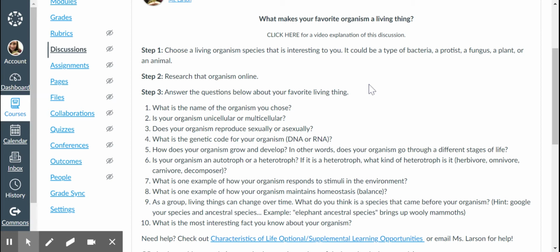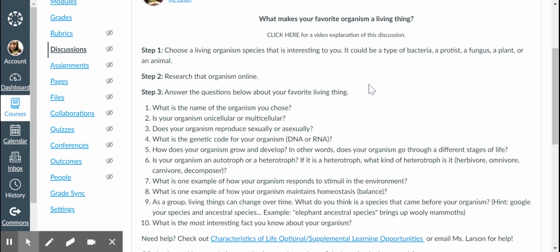Question 6, is your organism an autotroph or a heterotroph? If it is a heterotroph, what kind of heterotroph is it? Is it an herbivore, omnivore, carnivore, decomposer? Question 7, what is one example of how your organism responds to stimuli in the environment? Question 8, what is one example of how your organism maintains homeostasis or balance?